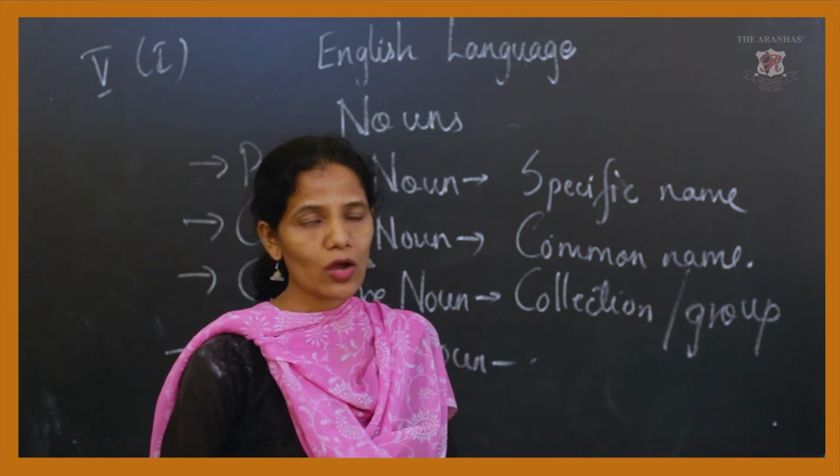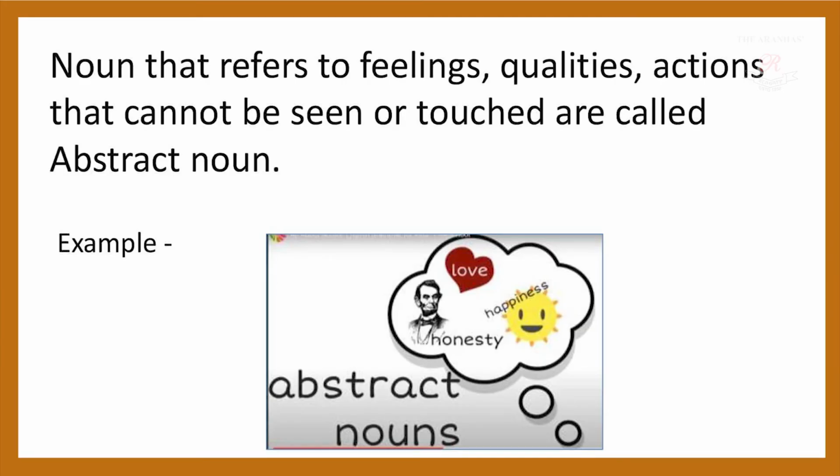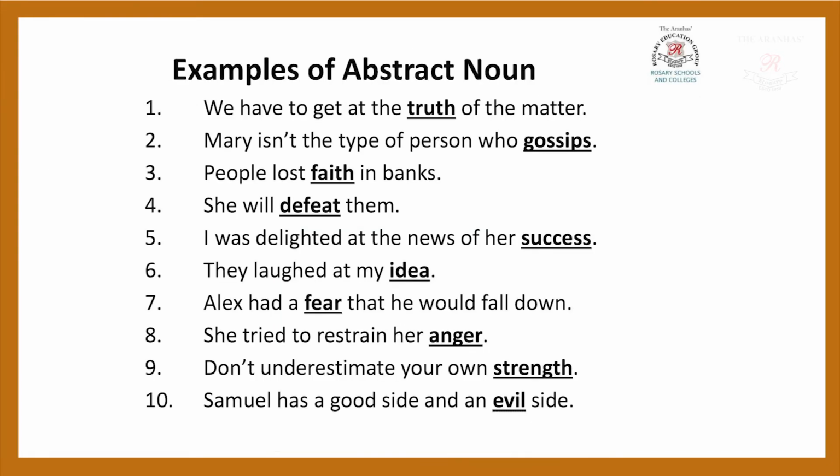Now, abstract noun means it is a noun which we cannot see or touch, but we can feel it. That is the abstract noun. So we will just go through the slide and understand the definition and the examples of the abstract noun. Nouns that refer to feelings, qualities, actions that cannot be seen or touched are called abstract nouns. Now, examples in the box given here: honesty, happiness, love, sadness, truth.